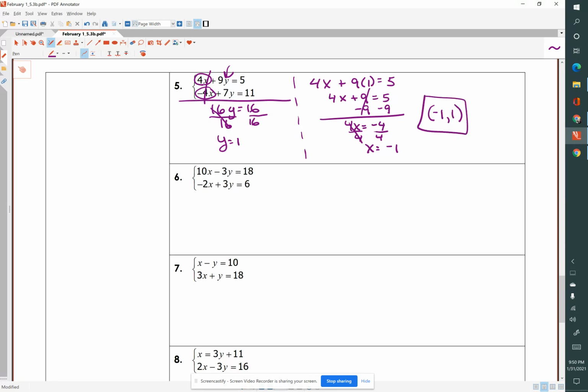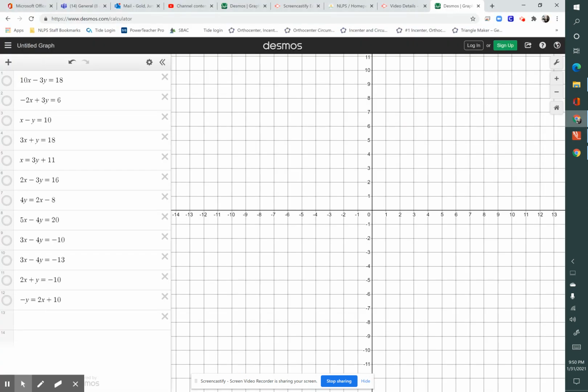So I did graph this on Desmos. We'll take a quick look at it. I think I did it. I hope I did it. 4x plus 9y. Nope, it doesn't look like I did it. Looks like I started with the 10x, so I didn't do the first one. We'll do the next one on Desmos.